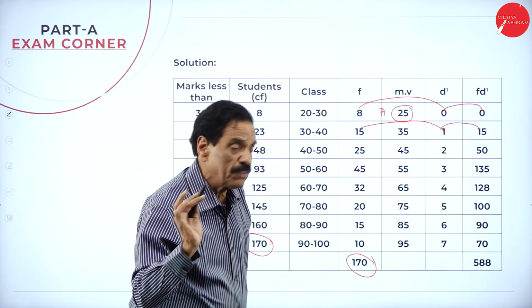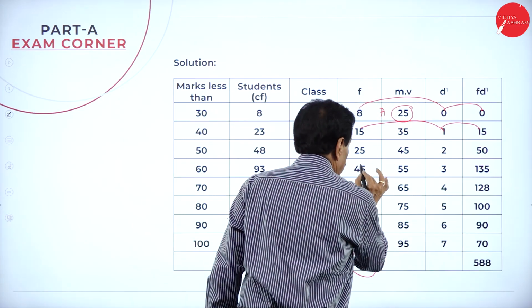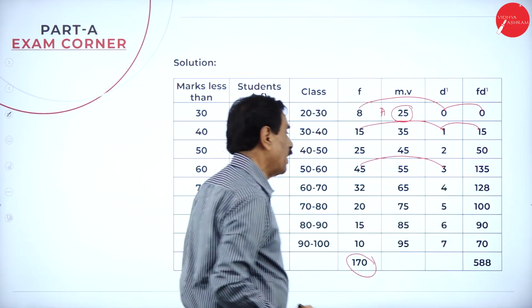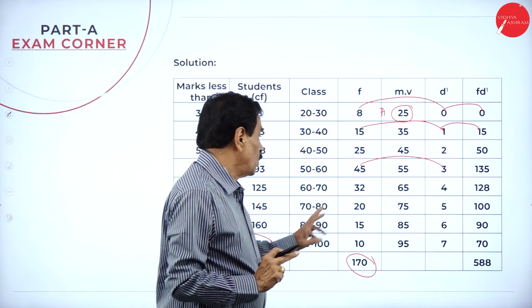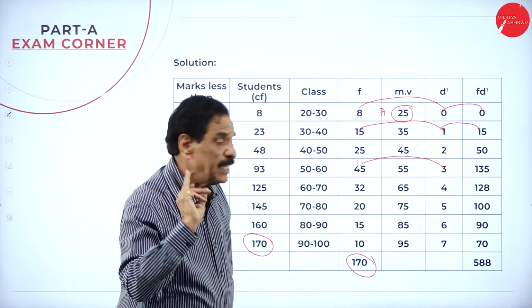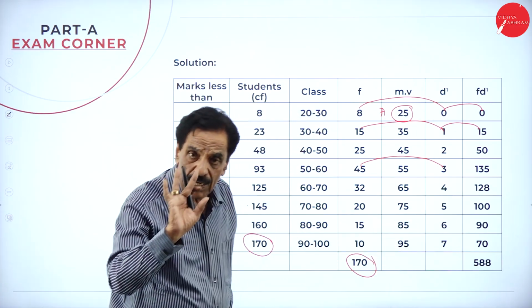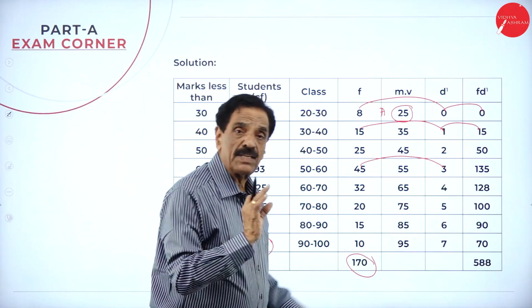25 into 2 is 50. 45 into 3 is 135. 32 into 4 is 128. 20 into 5 is 100. 15 into 6 is 90. 10 into 7 is 70.